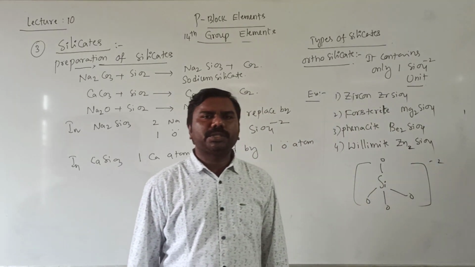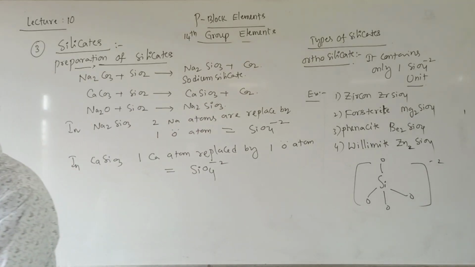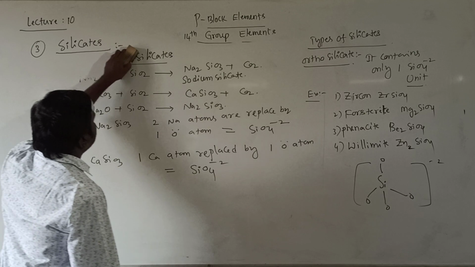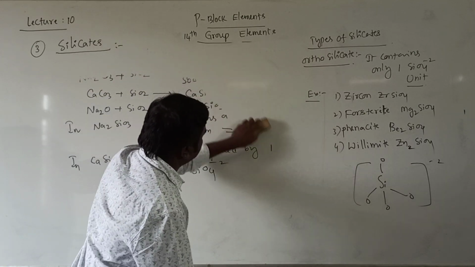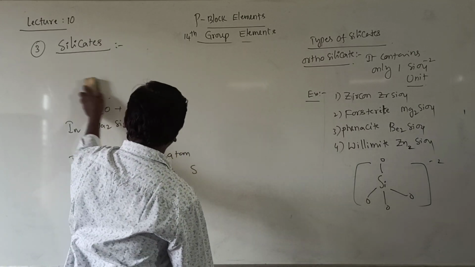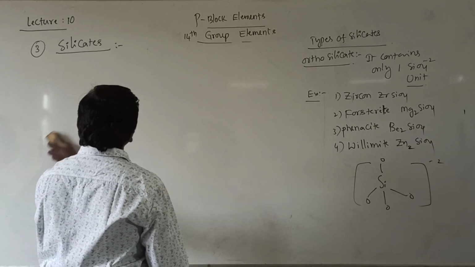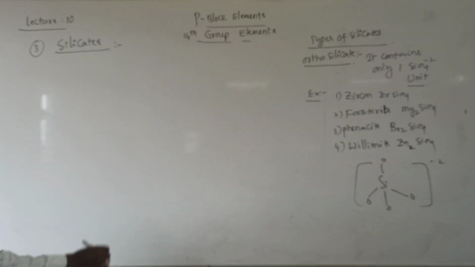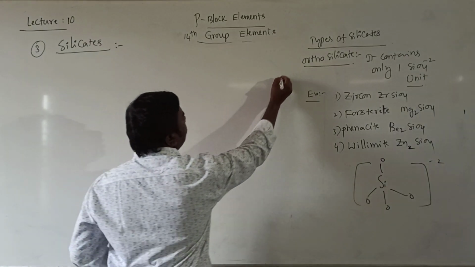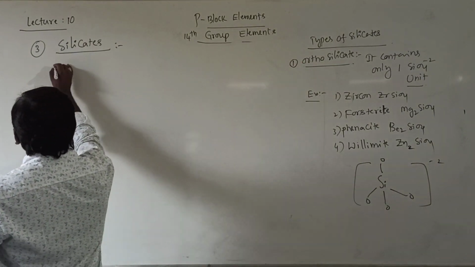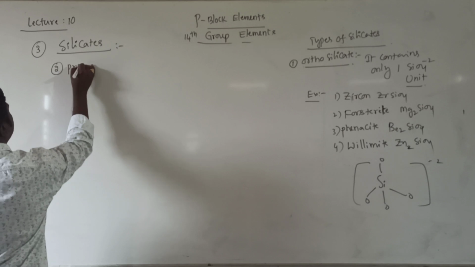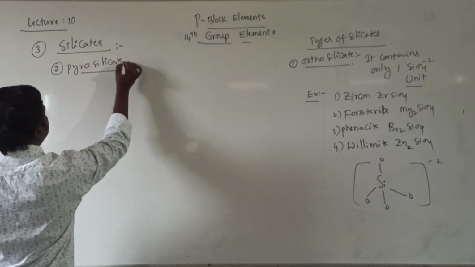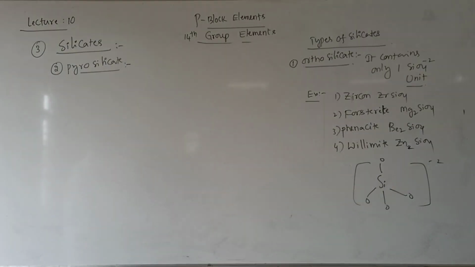sp3 hybridization in the molecule. The second type of silicate is pyrosilicates. Take it.